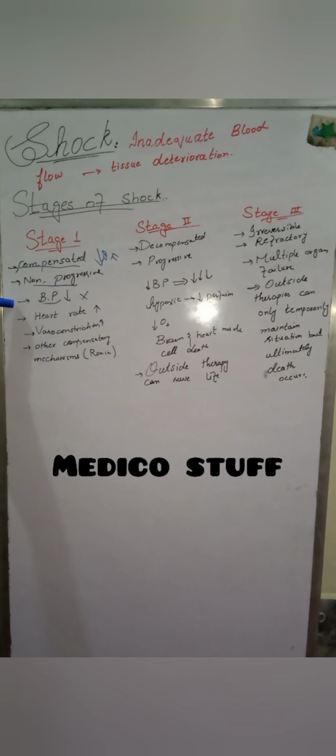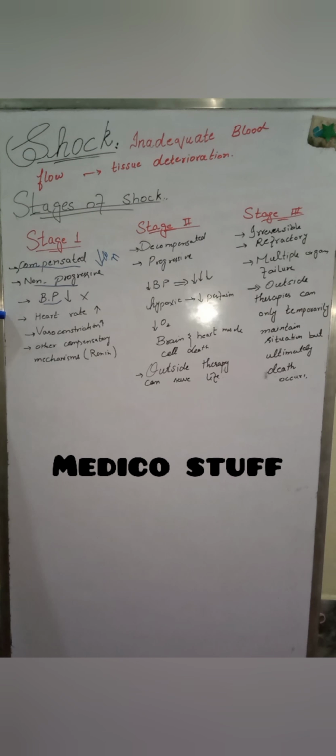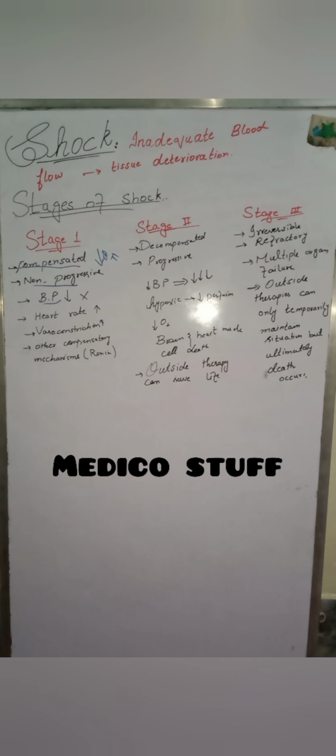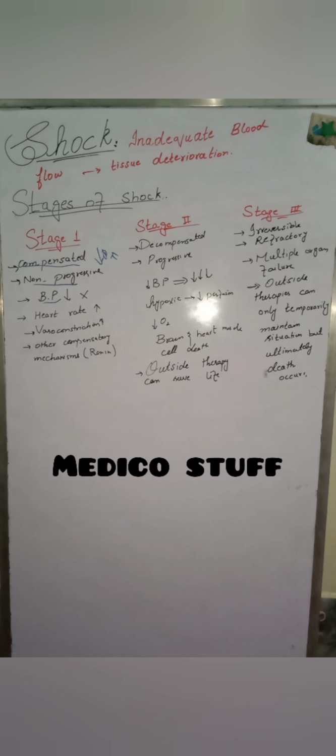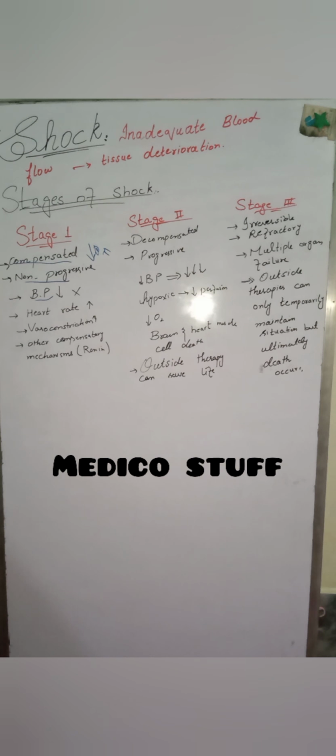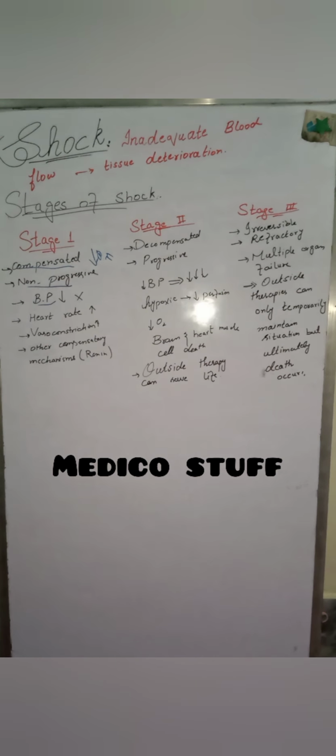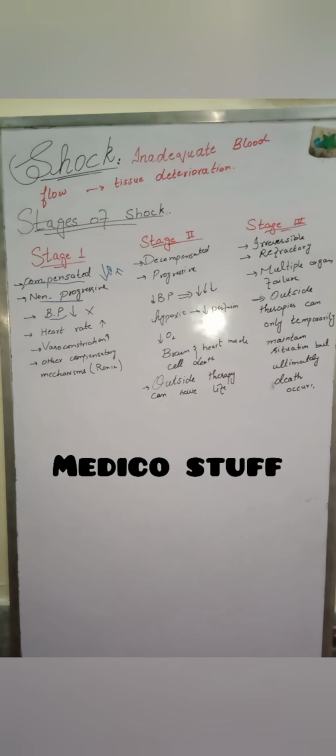In stage 1, the body's normal compensating mechanisms can cure the condition by themselves. In stage 2, outside therapy is needed. In stage 3, or the irreversible stage, no outside therapy can cure it, although the patient is still alive.